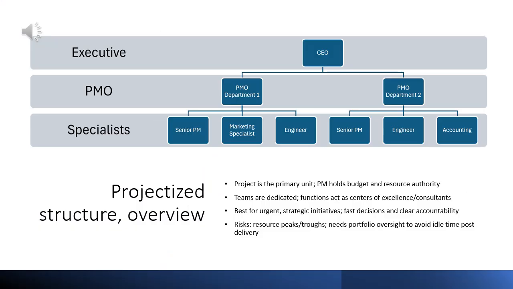In a projectized structure, the project is the primary unit. The project manager has full authority over budget and resources. Teams are dedicated to the project. Functional groups act as centers of excellence or consultants. This structure suits urgent strategic initiatives. It speeds decisions and clarifies accountability. It can create resource peaks and troughs. It requires strong portfolio oversight to avoid idle time after delivery ends.